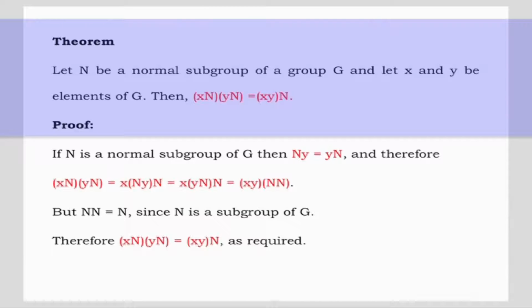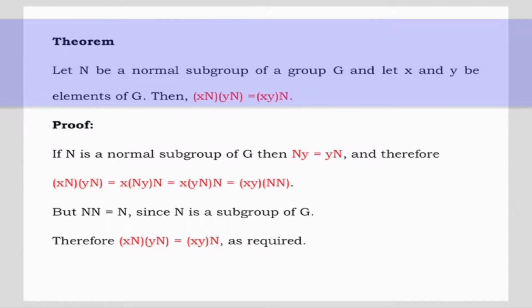If N is a normal subgroup of G, then Ny is equal to yN, and therefore xN times yN is equal to x times Ny times N, that is equal to x times yN times N, which is equal to xy times NN. But NN is equal to N since N is a subgroup of G. Therefore, xN times yN is equal to xy times N as required.